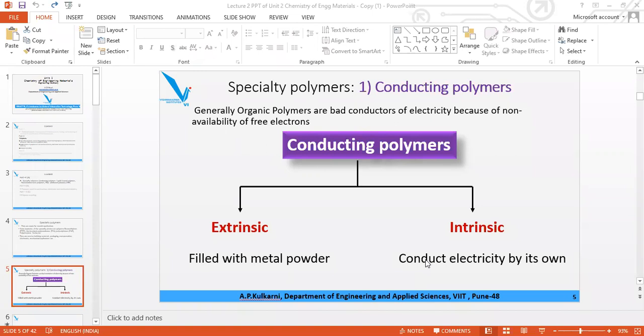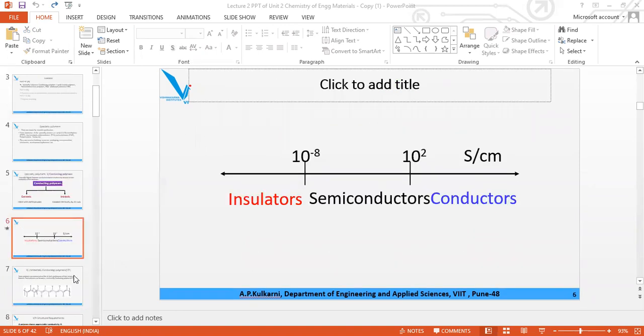They are called intrinsic conducting polymers because they have delocalized electrons, because of which they conduct electricity on their own, but not to the desired extent, but they are conducting. Extrinsic polymers are not at all conducting; by adding something, we make them conducting. So that is the difference between extrinsic and intrinsic polymers.